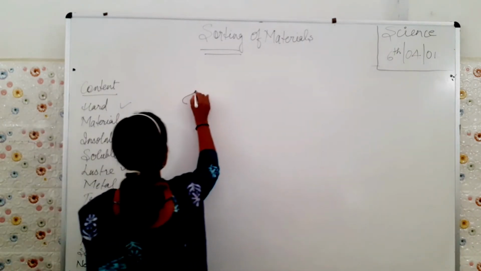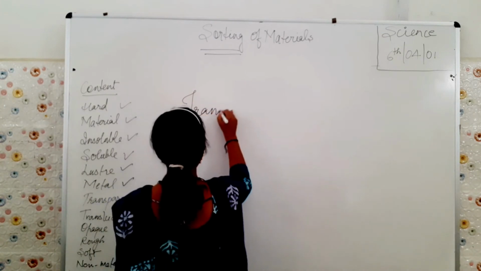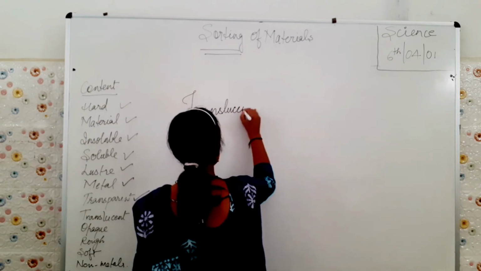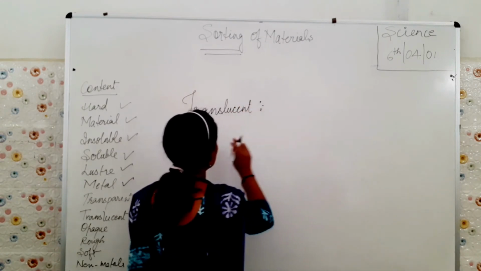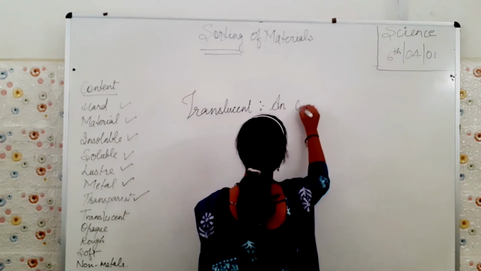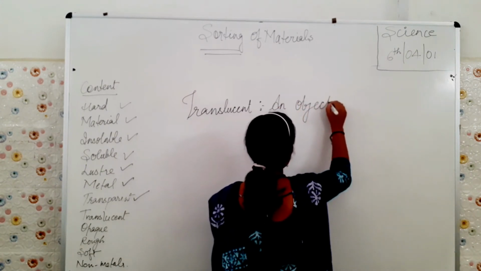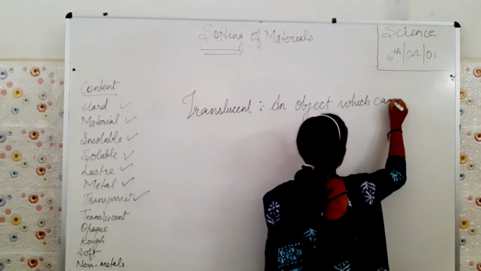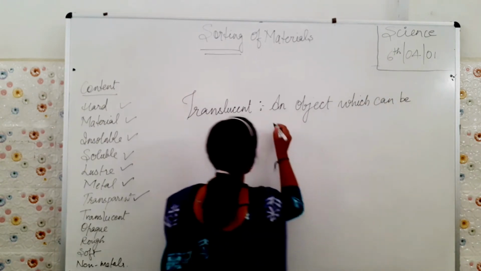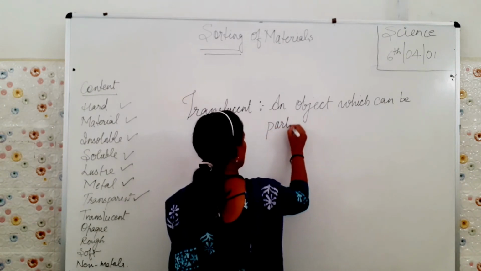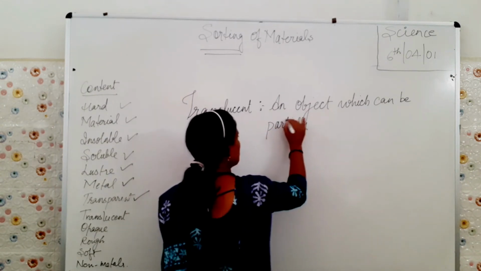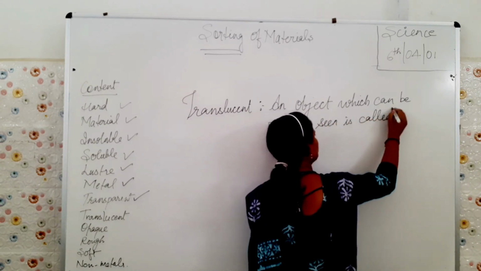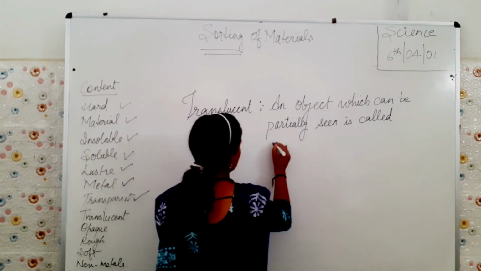Now translucent. What do we have next? An object that can be partially seen is called what type of object?